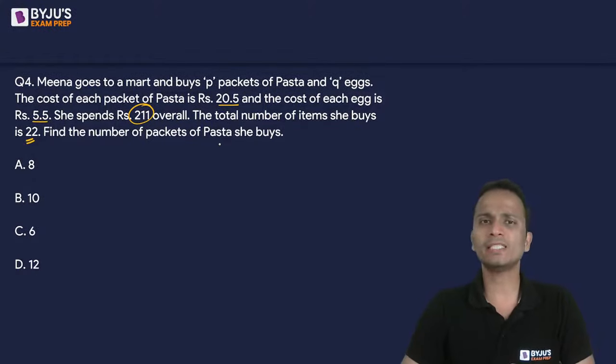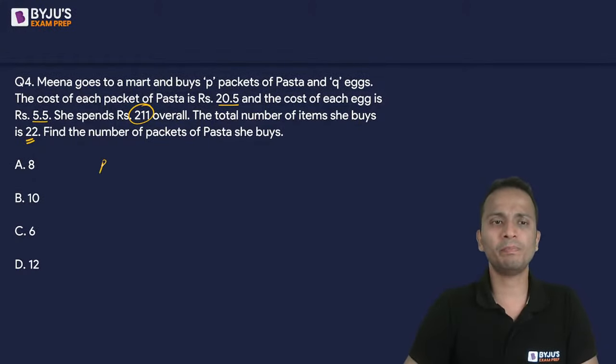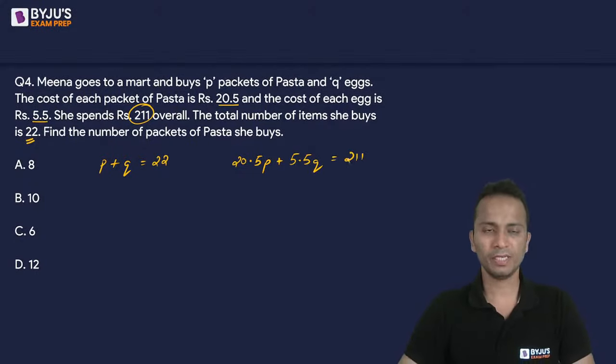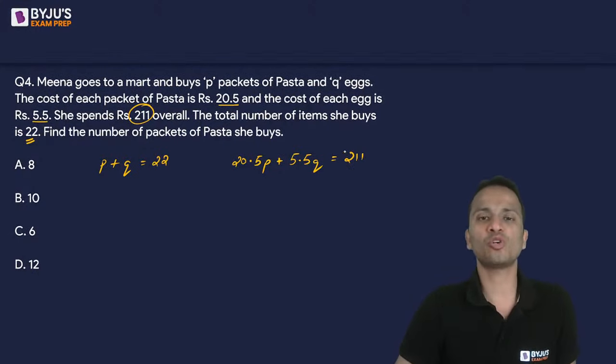Okay, so I can simply make two equations. First of all, P plus Q, packets of pasta and number of eggs. The total number of articles is 22. Okay, this is the first equation. Second equation, the cost of each packet of pasta is 20.5, so 20.5 times P, and the cost of each egg is 5.5, so 5.5 Q is equal to 211. Now you have two equations, you just need to solve them.